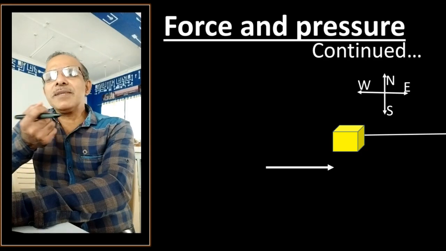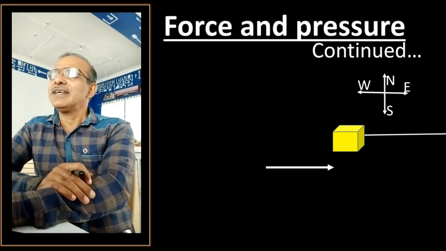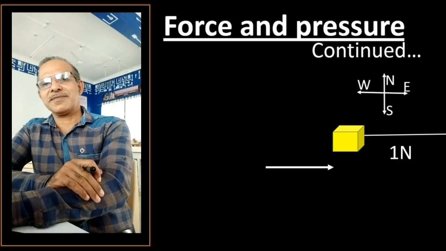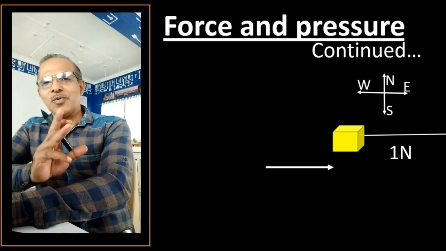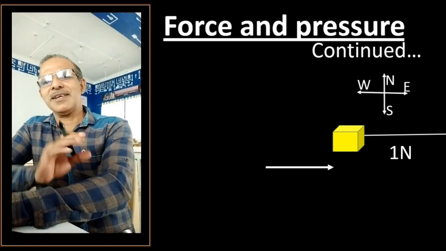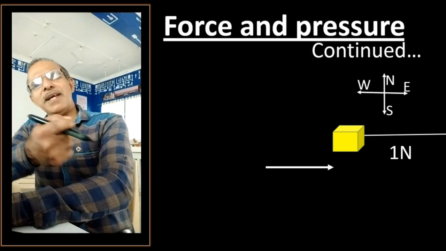Now how do we represent that? Let's say we have applied 1 Newton of force. How much? 1 Newton. And Newton is the unit of force. Let us consider some number, 1 Newton. 1 Newton is applied to pull that object.